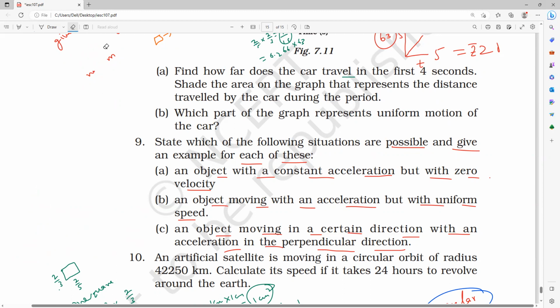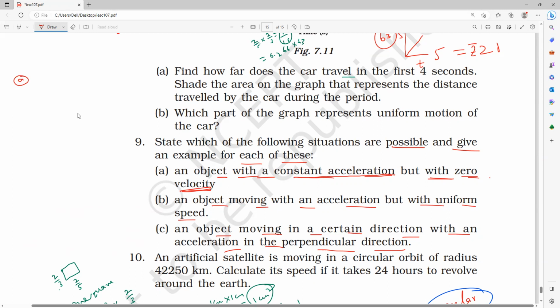Sanjay, can you explain the first example? What do you understand? I'm expecting from you, Sanjay. What is the first example? First, they are saying an object with a constant acceleration. Acceleration is constant, but with what? Zero velocity. Understand? Zero velocity. So can you tell me, is it possible or not? Constant acceleration, but zero velocity.